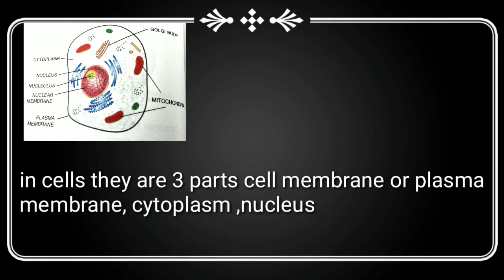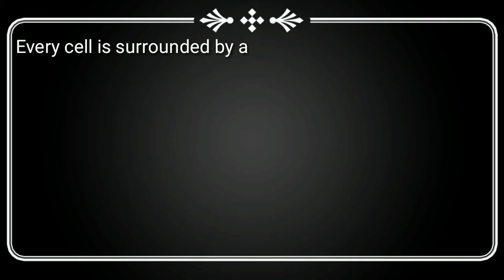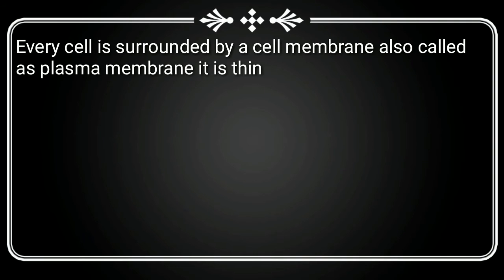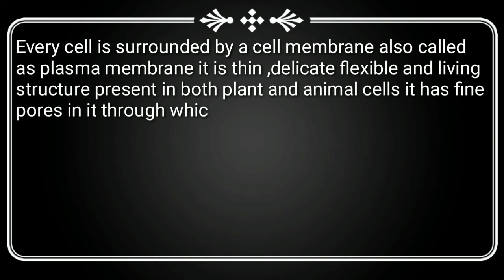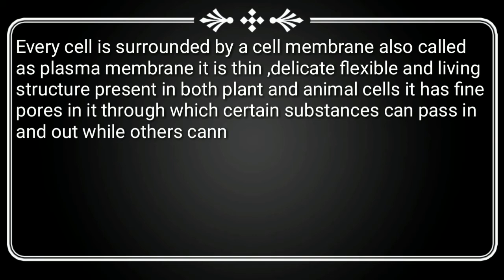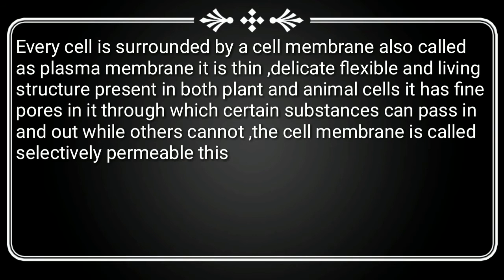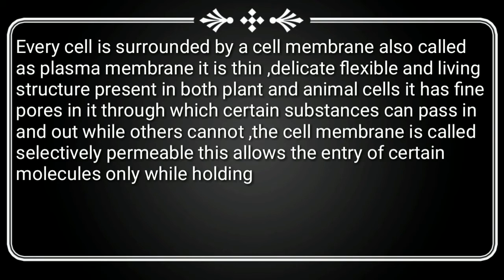In cells, there are 3 parts: cell membrane or plasma membrane, cytoplasm, and nucleus. Every cell is surrounded by a cell membrane, also called the plasma membrane. It is a thin, delicate, flexible and living structure present in both plant and animal cells. It has fine pores through which certain substances can pass in and out while others cannot. The cell membrane is called selectively permeable. This allows the entry of certain molecules only while holding back others.